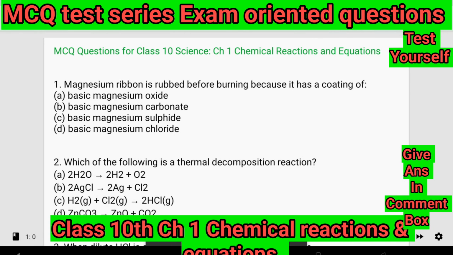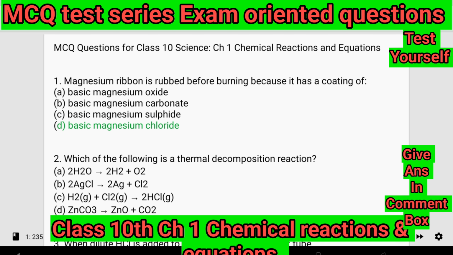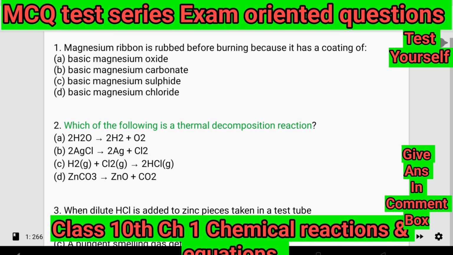MCQ questions for Class 10 Science, Chapter 1: Chemical Reactions and Equations. 1. Magnesium ribbon is rubbed before burning because it has a coating of: A. Basic magnesium oxide. B. Basic magnesium carbonate. C. Basic magnesium sulfide. D. Basic magnesium chloride.